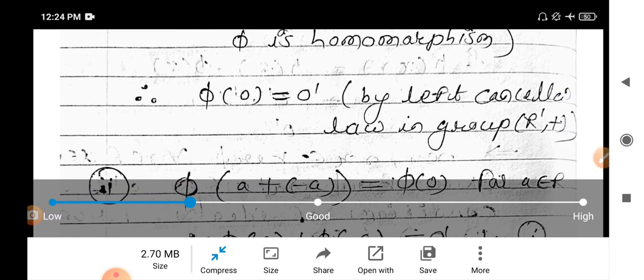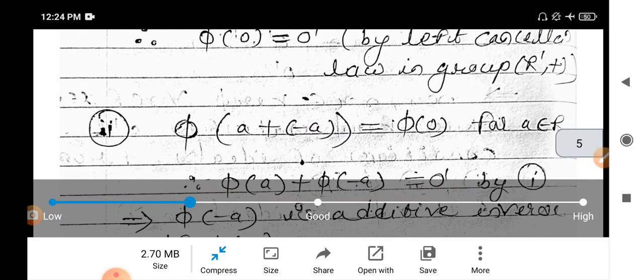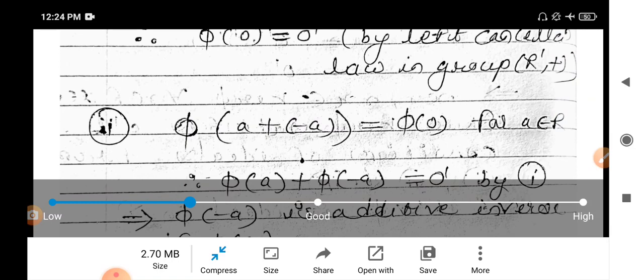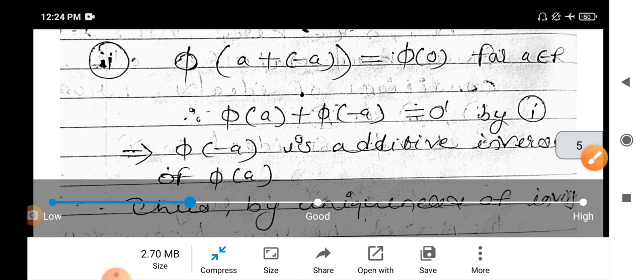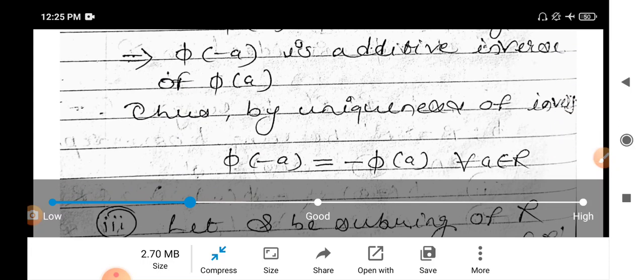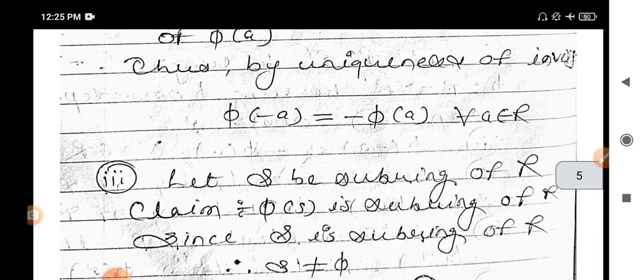First proof is over. Next claim is to prove that phi of minus A is equal to minus phi of A. Here A plus minus A is what? 0, and phi of 0 maps to 0 dash. Therefore phi of A plus phi of minus A, since phi is homomorphism, is equal to 0 dash. That is, we prove that phi of minus A is the additive inverse of phi of A. Thus, by uniqueness of inverse, phi of minus A is nothing but minus phi of A. It is proved.